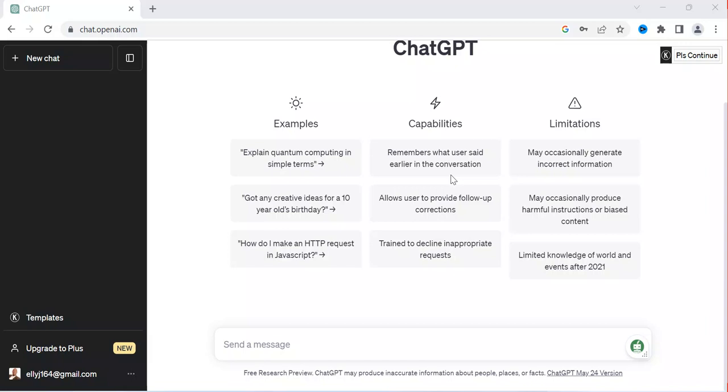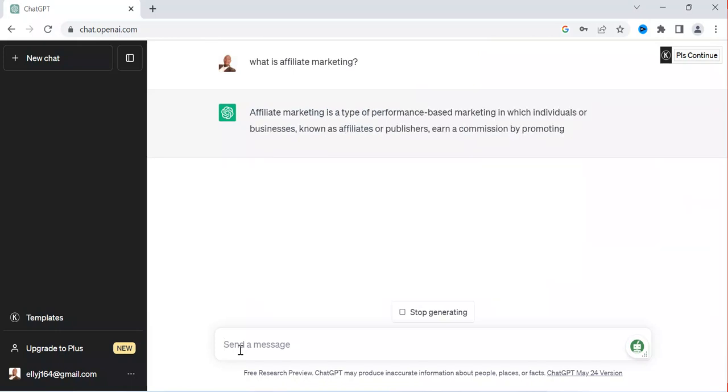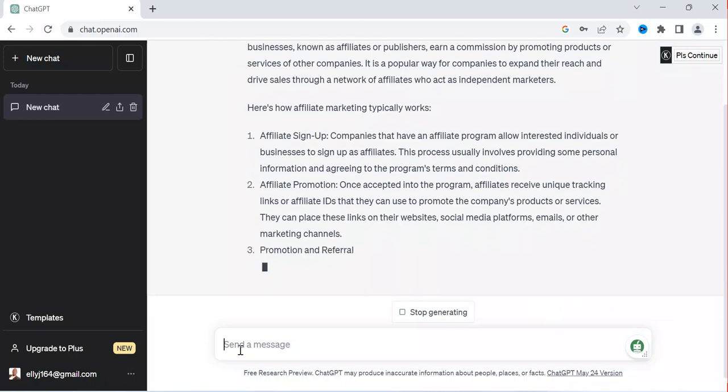For example, if I ask ChatGPT to tell me what is affiliate marketing, you see, it describes in detail the meaning of affiliate marketing, which helps me understand what it is.